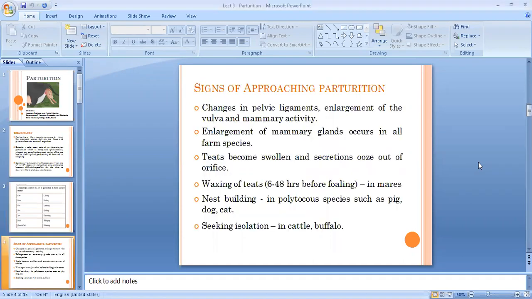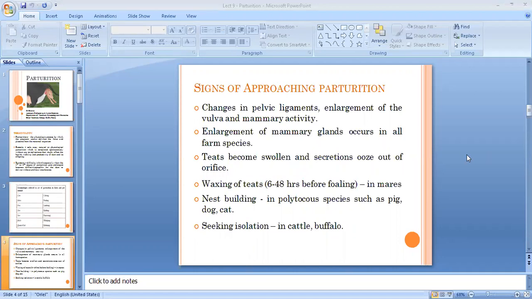So let's read about the various signs of approaching parturition. When the term is complete in respective species, there are few signs which the animal shows that gives an indication that the parturition is approaching or is going to occur soon. So few days before or few hours before the process of parturition, there is hormonal changes in the body of the dam, which lead to various changes in the body of the dam, obviously.